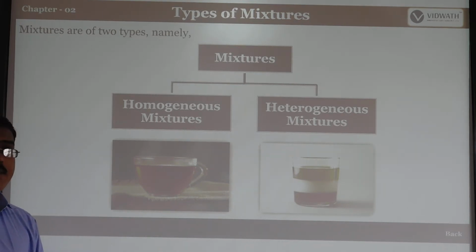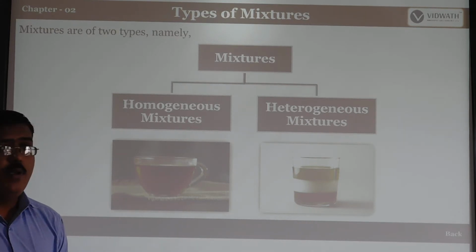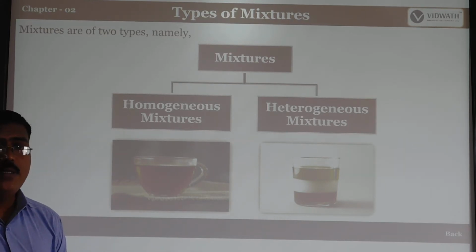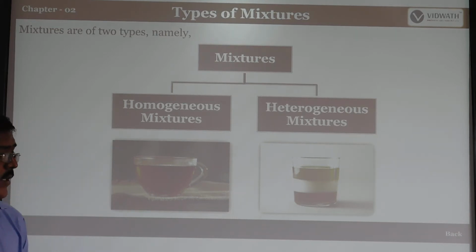Heterogeneous mixture means they are made up of solid with liquid, or liquid with other gases. For example, if you add water to oil, the oil will float on the water. Is it? That type of mixture we call a heterogeneous mixture. Paint and oil, or kerosene with water, all these examples we can give for heterogeneous mixtures.